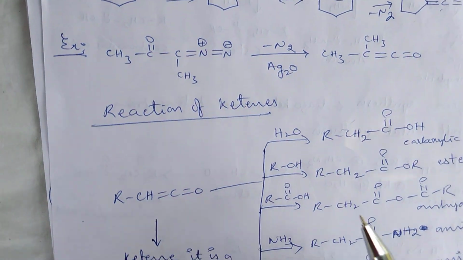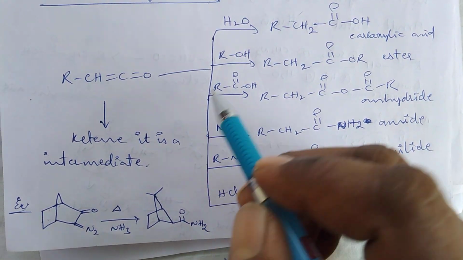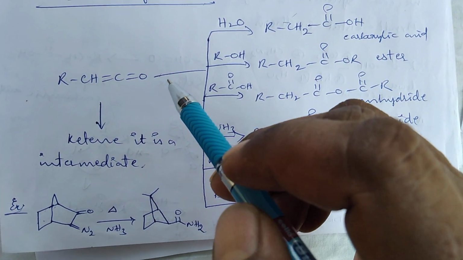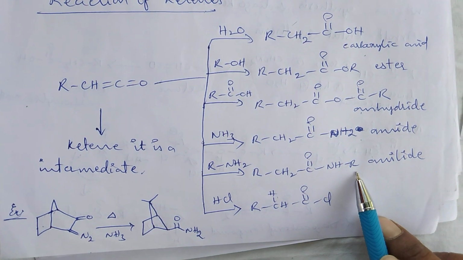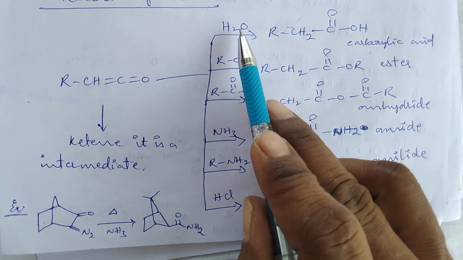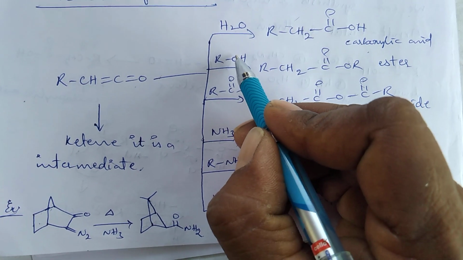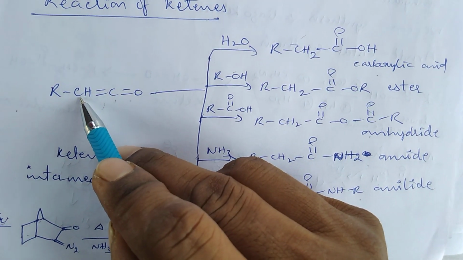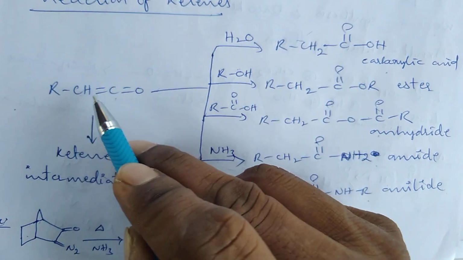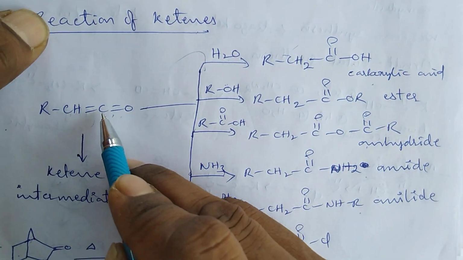Generally, ketene is a reactive intermediate to produce carboxylic acids, esters, anhydrides, amides and anilides. When the ketene reacts with a water molecule, it gives a carboxylic acid. If the negative part of the alcohol attacks this carbon center, the bond pair electron shifts to carbon, and H+ ion is added to this carbon center and OH- is added to this carbon center.